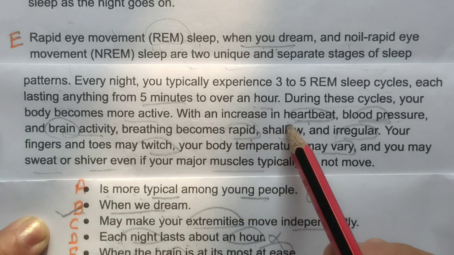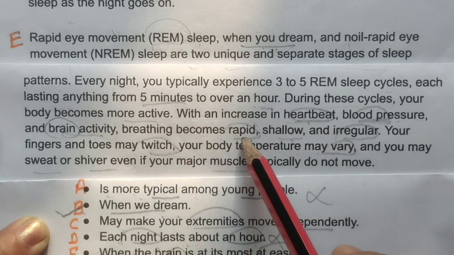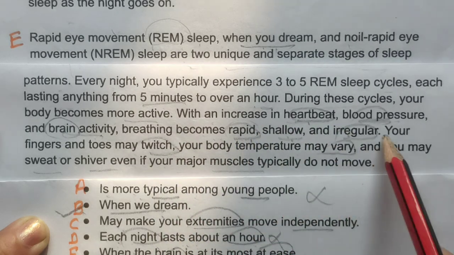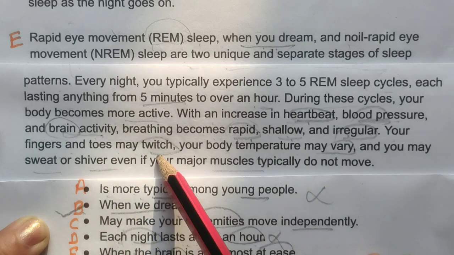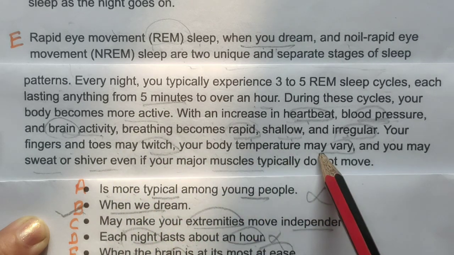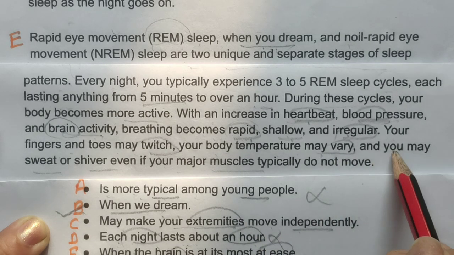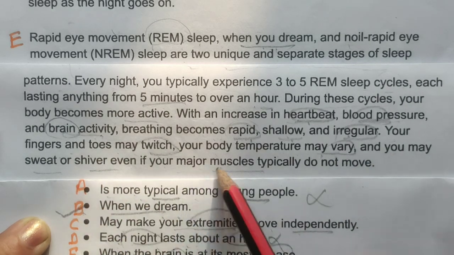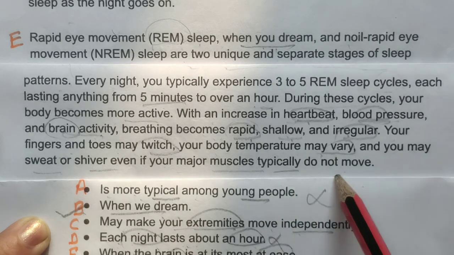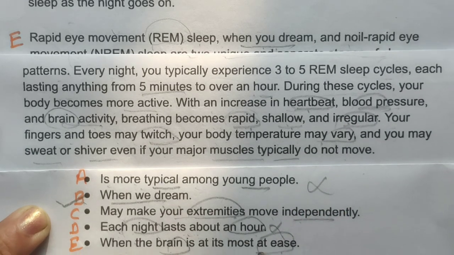So let's read it. Becomes rapid, shallow and irregular. Your fingers and toes may twitch, your body temperature may vary, your extremities move independently, and you may sweat or shiver if your major muscles typically do not move.